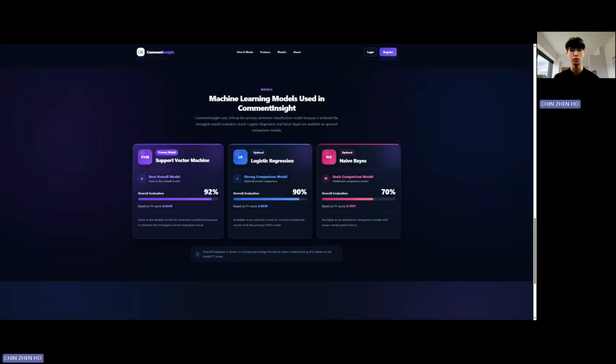Compare the three models by F1 score. SVM achieved the strongest overall result at approximately 92%, followed by logistic regression at 90%, and Naive Bayes at 70%. That's why SVM is used as the default primary model in this app, while the other two remain available as optional comparison.